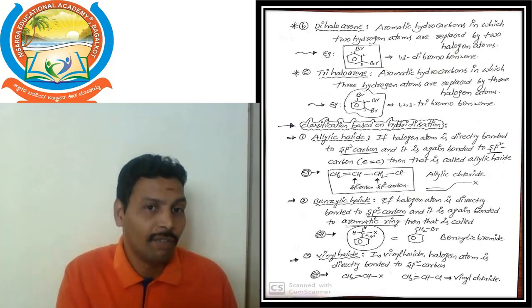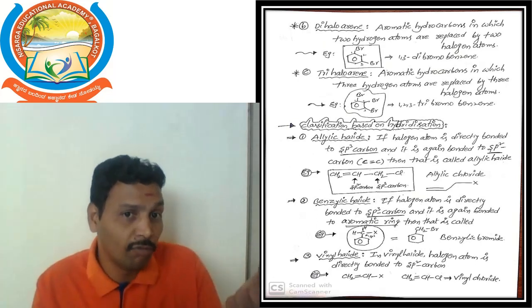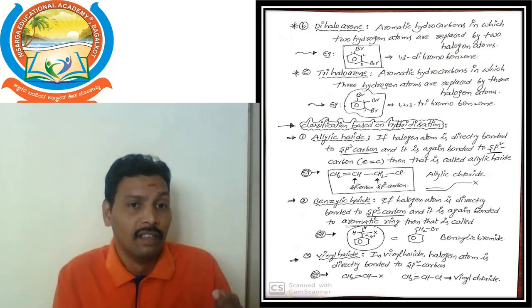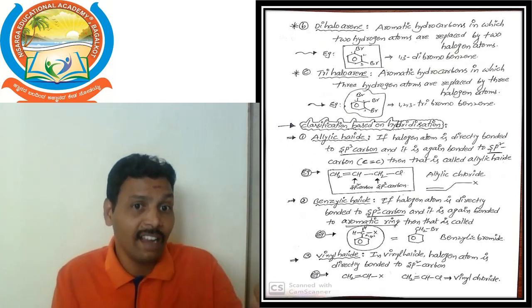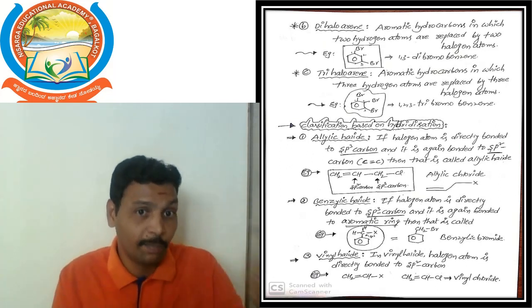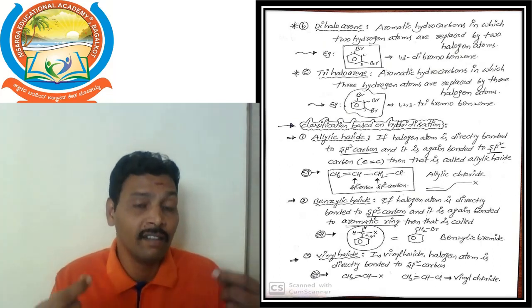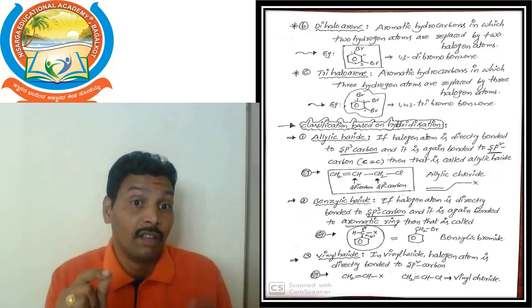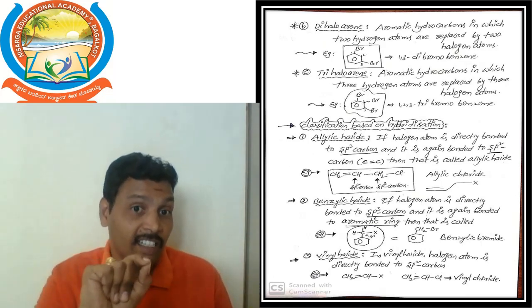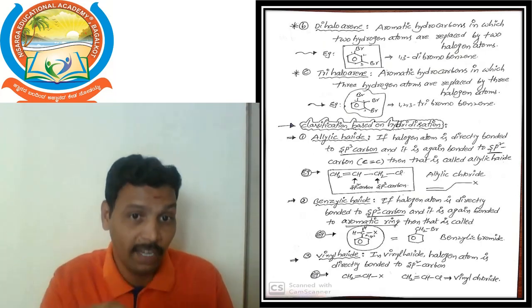So next we will go to the trihaloarenes. Same principle we can apply here also. According to the definition, 3 hydrogen atoms are replaced by 3 halogen atoms. For example, take benzene ring. First carbon hydrogen, second carbon hydrogen, third carbon hydrogen are replaced by 3 bromine atoms.